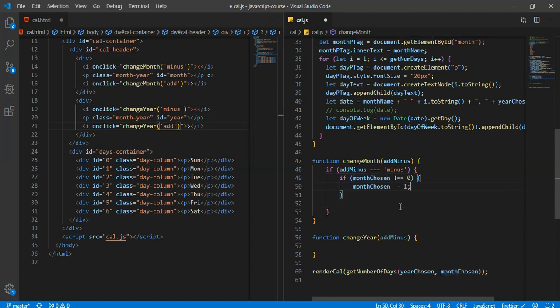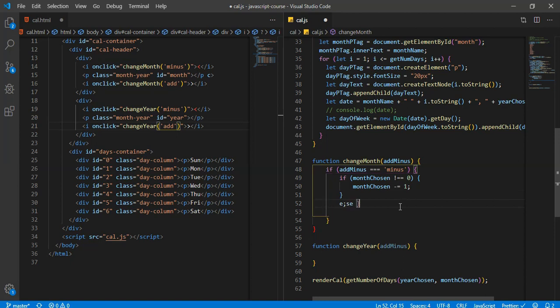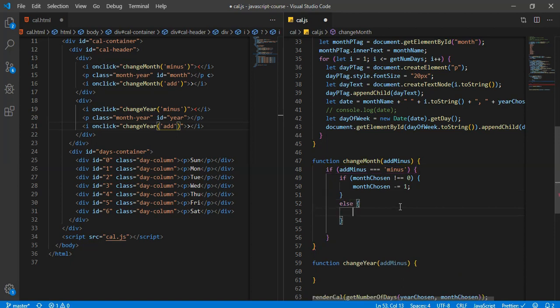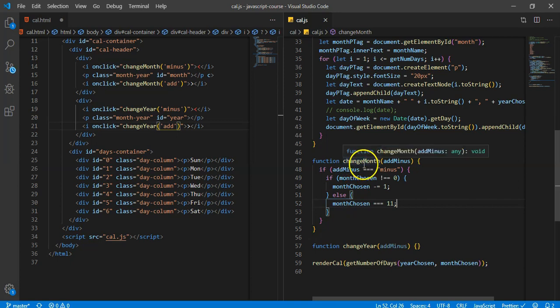And we'll bring that up, and then we'll say else, month chosen equals 11. So hopefully that makes sense. What we're doing there is making it so that month chosen will take 1 away, but if month chosen is January, then we want to send it back to December, so we'll set it to 11. Okay, now let's see.